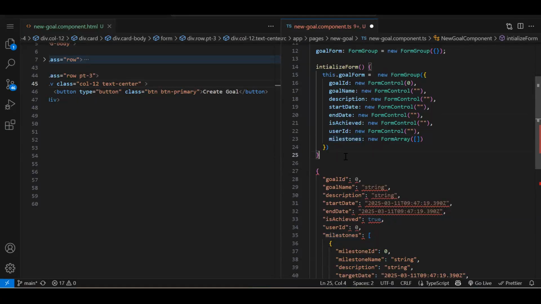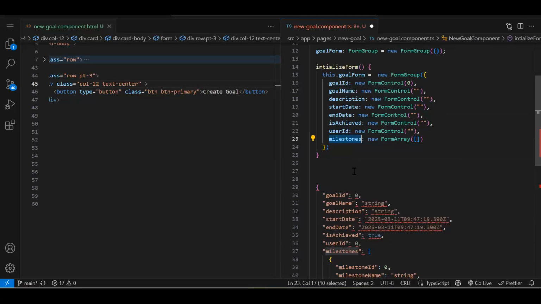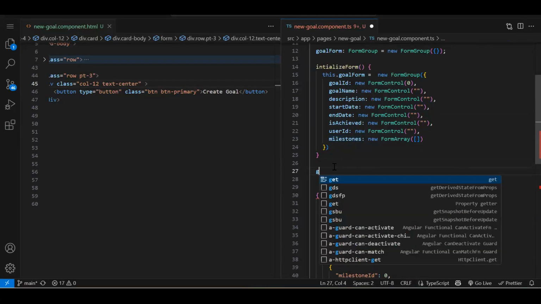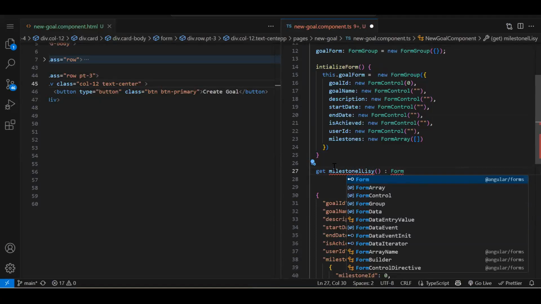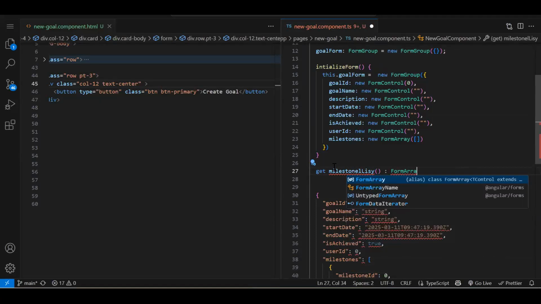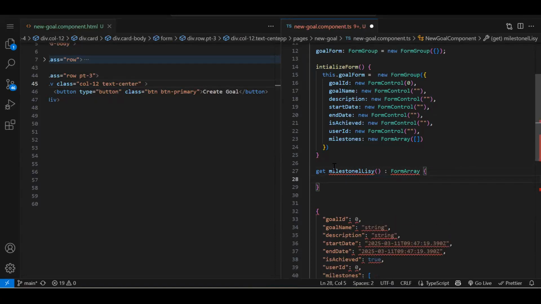So for that, we have to create a get method to read this particular thing. So let's say get method milestoneList. The data type will be, from this function, we are going to return FormArray. So return this.goalForm.get. What are we going to get?